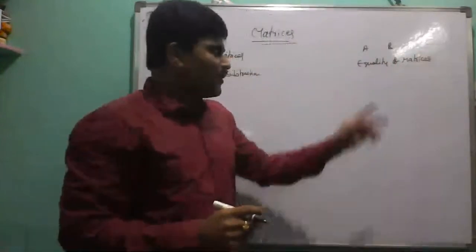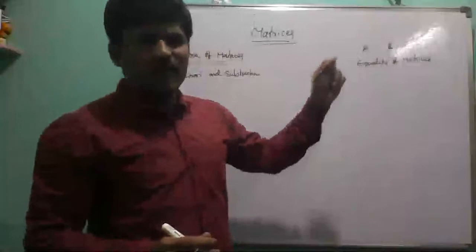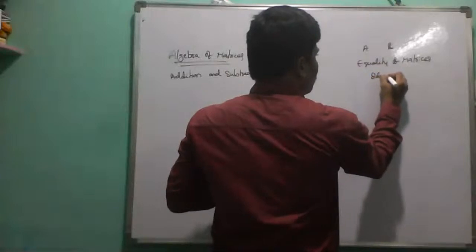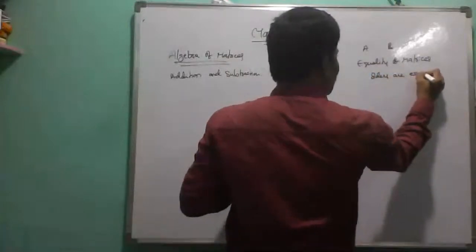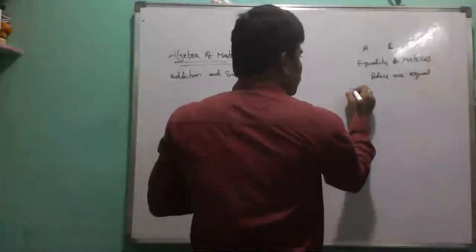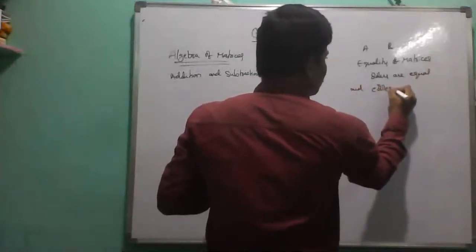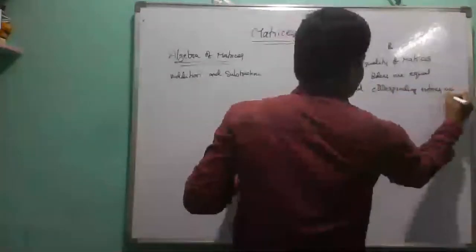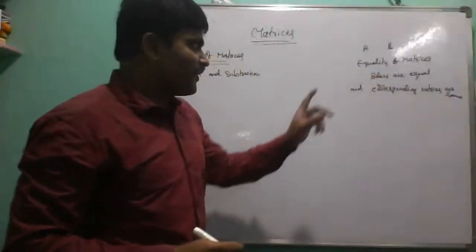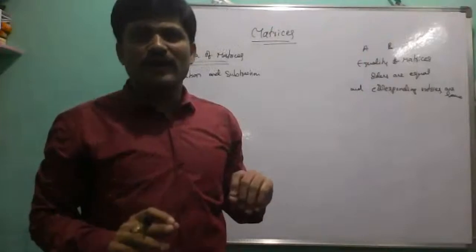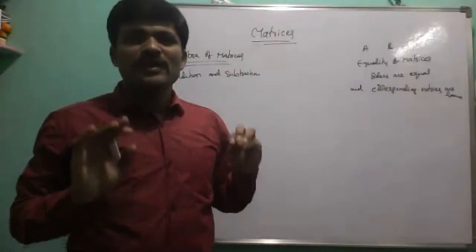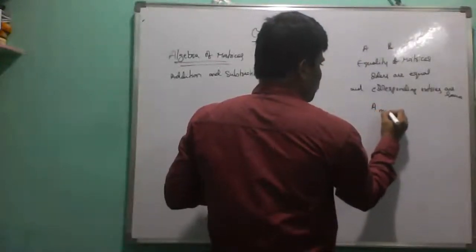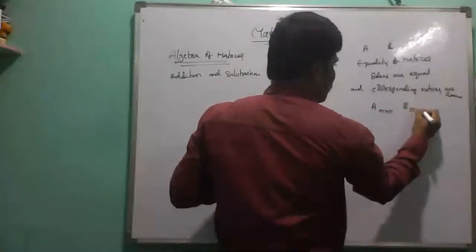Equality of matrices: first of all, the orders of the matrices are the same, and the corresponding entries or elements are also the same. If these two conditions are satisfied by any two or more matrices, then those matrices are called equal matrices. Suppose A is m by n, and B also has order m by n.